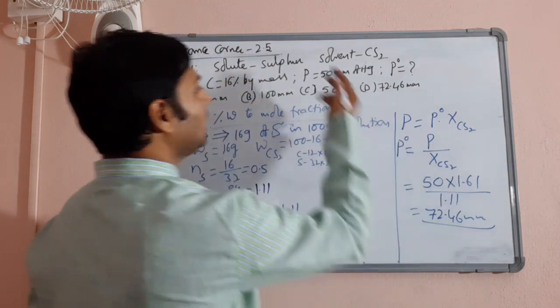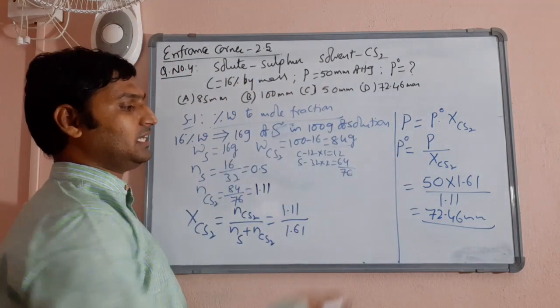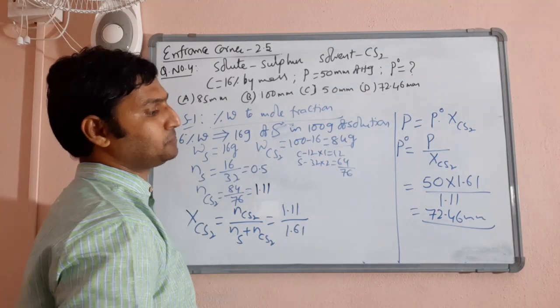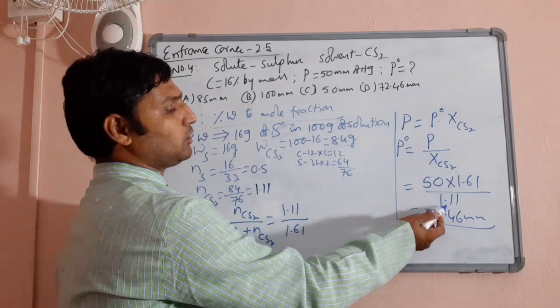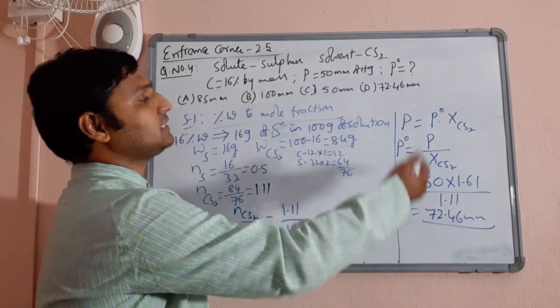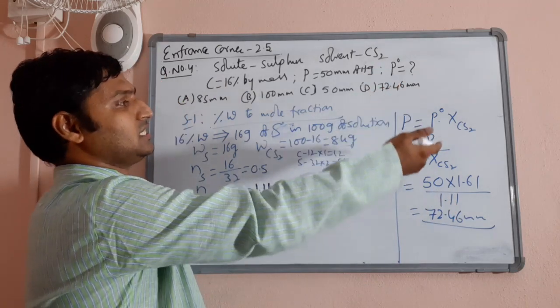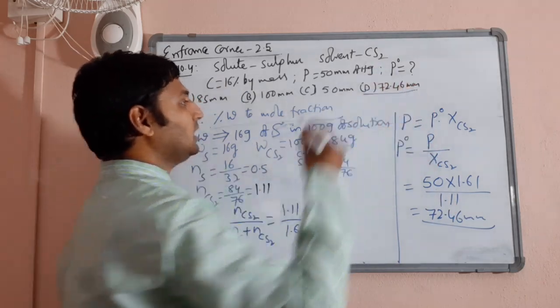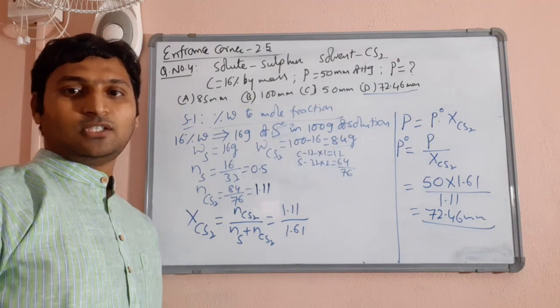You will get the answer 72.46 millimeters. You can easily compare the answers, so you need not worry about the calculation much. 1.11 is almost equal to 1, 50 into 1.6 comes somewhere closest to 60 or 70. So this should be the nearest answer. Okay, that is question number 4.